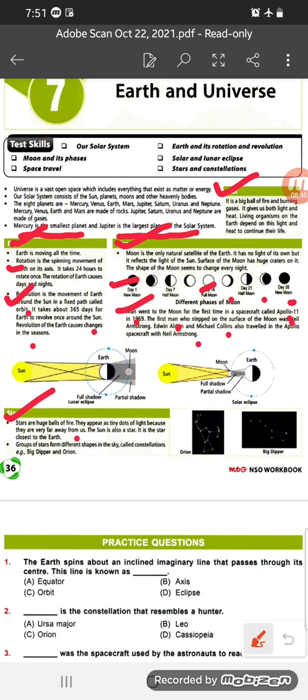Now groups of stars form different shapes in the sky called constellations. ঠিক আছে, যেটাকে আমরা বলি নক্ষত্রপুঞ্জ. এরকম অনেকগুলো স্টার একসাথে মিলে একটা আকৃতি সৃষ্টি করে, সেটাকে বলছে কনস্টেলেশন. এক্সাম্পল, বিগ ডিপার or Orion. See, this is the Orion, this is the Big Dipper. Okay, now the information is completed.